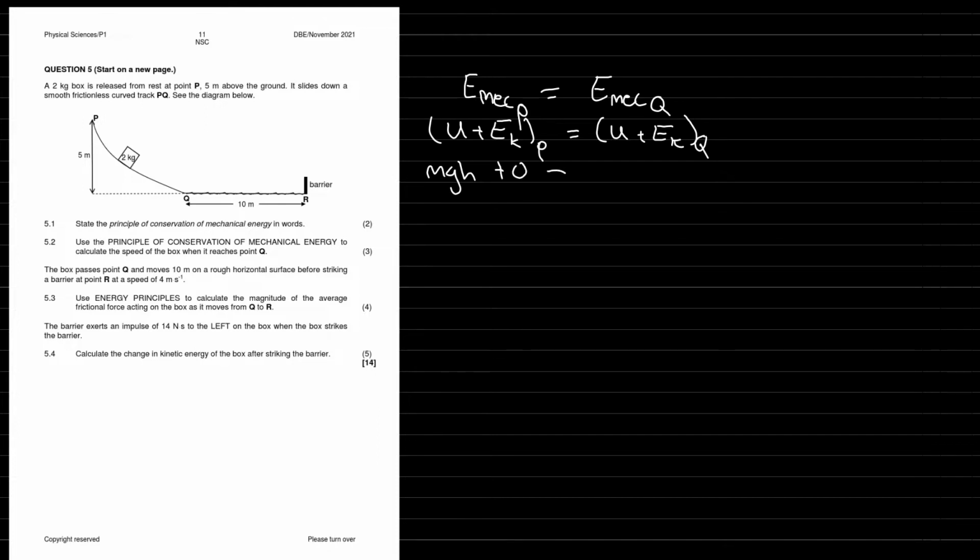And then U at Q is going to be 0 because it's at the bottom, but EK is going to be half mv squared. And that's what we're calculating.